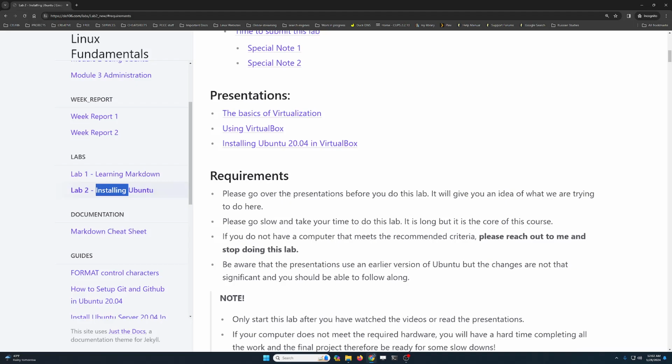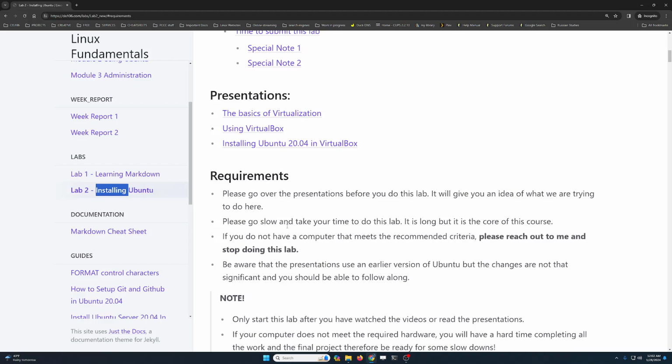So requirements, please go over the presentations before we do this lab. It's not mandatory, it's a recommendation that I'm giving you so that you have an overall idea of what we're going to accomplish here. Please go slow, take your time to do this lab, be meticulous and follow instructions as they have been laid out. Because if you make mistakes along the way, 9 times out of 10 you're gonna have to start all over again. So please take it slow.